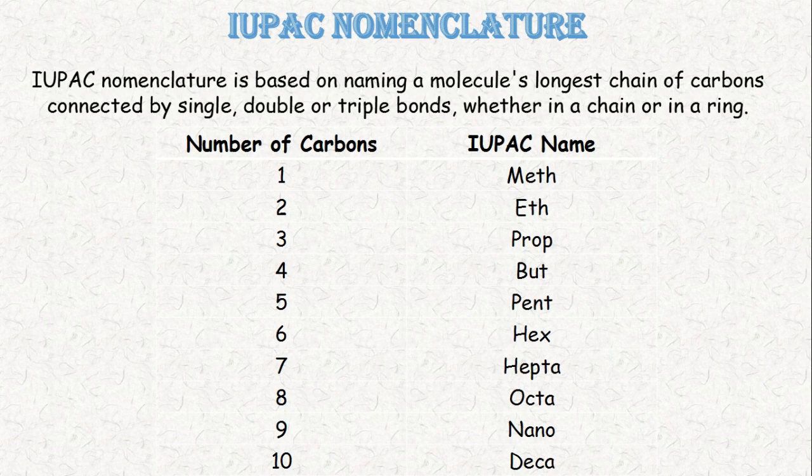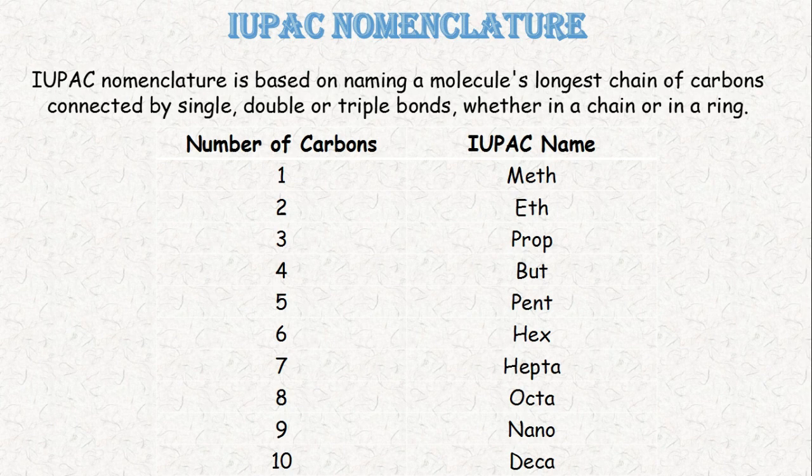Today we are going to start another chapter, that's IUPAC nomenclature. This IUPAC nomenclature is based on naming a molecule's longest chain of carbons connected by single, double or triple bonds, whether it may be a chain or a ring or something else.